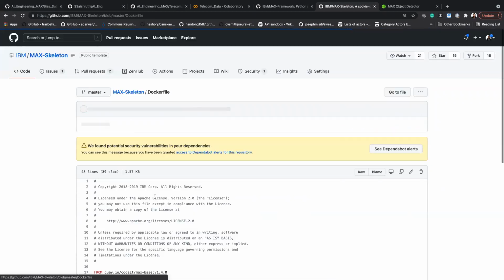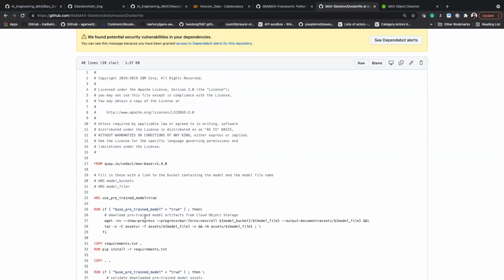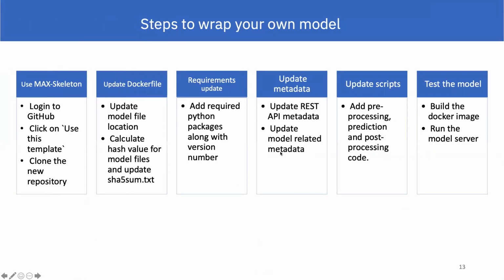And then you can update the Dockerfile with the path of your model storage location. And then we are going to add your pre-processing code, and post-processing on your prediction code. By pre-processing, I mean, let's say I give data as a CSV file, right?